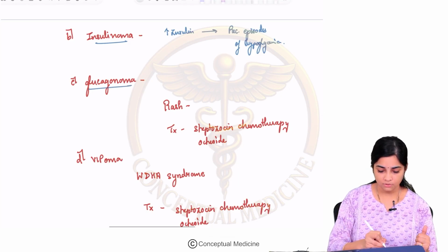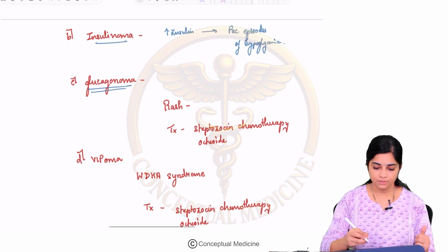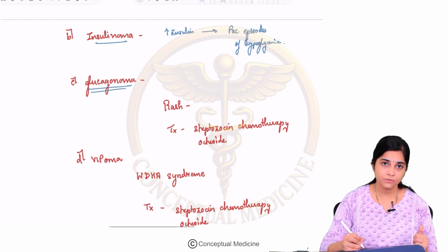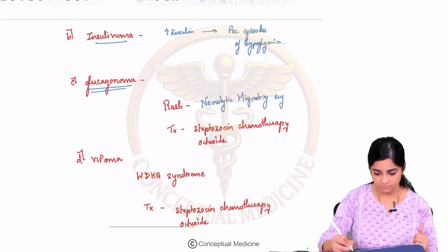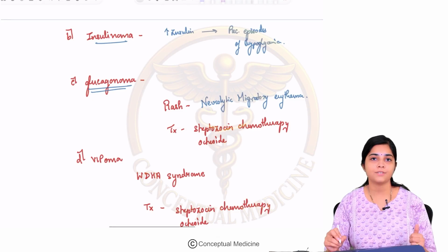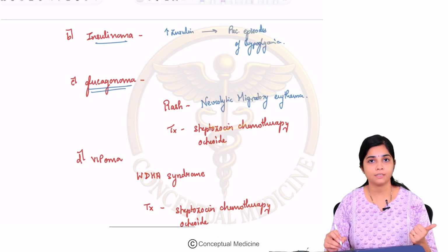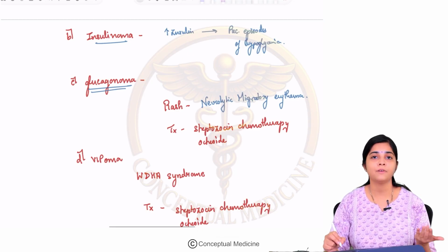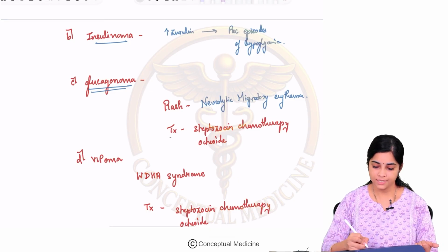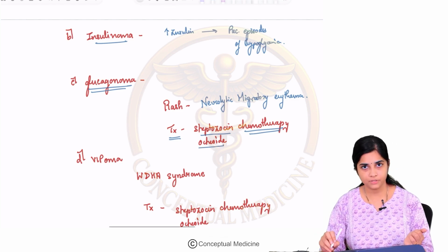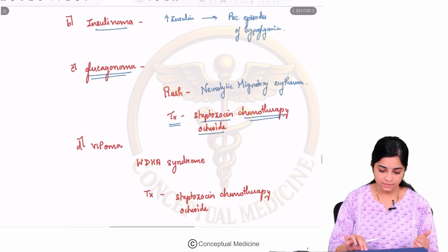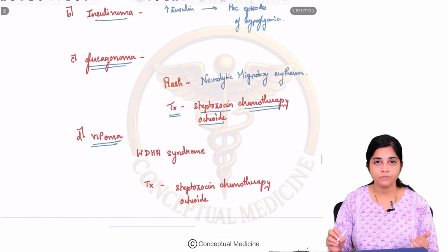Then the next is your glucagonoma. The next kind of neuroendocrine tumor is your glucagonoma. The characteristic rash that you find in glucagonoma is called necrolytic migratory erythema. This can also present with increased levels of glucagon, so they may have new onset diabetes. So the treatment is with streptozotocin, some forms of chemotherapy and octreotide.